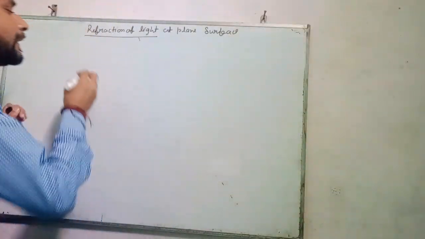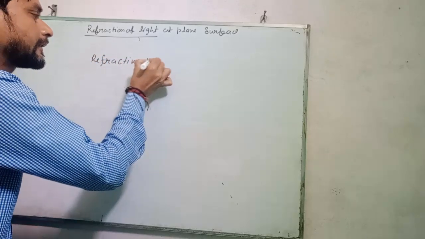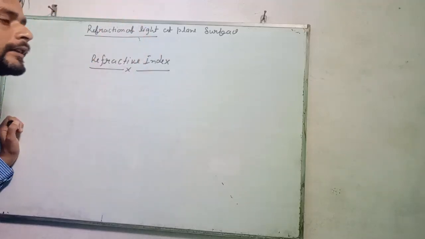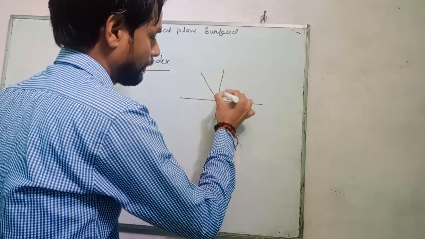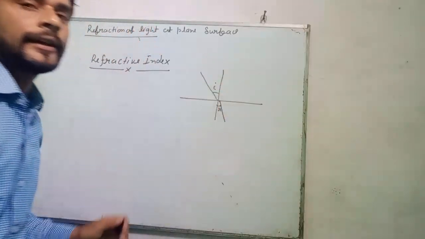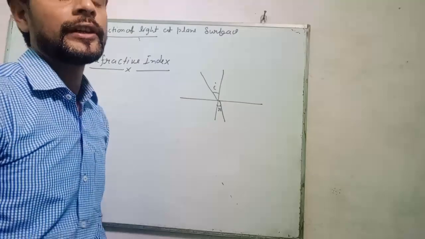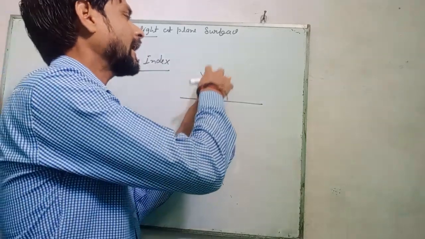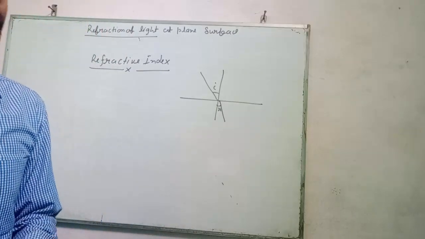Now the refractive index. In the last diagram, that is I, that is R: the incidence angle and the refracting angle. The first law of refraction: the incidence ray, the normal and the refracted ray lie in the same plane.